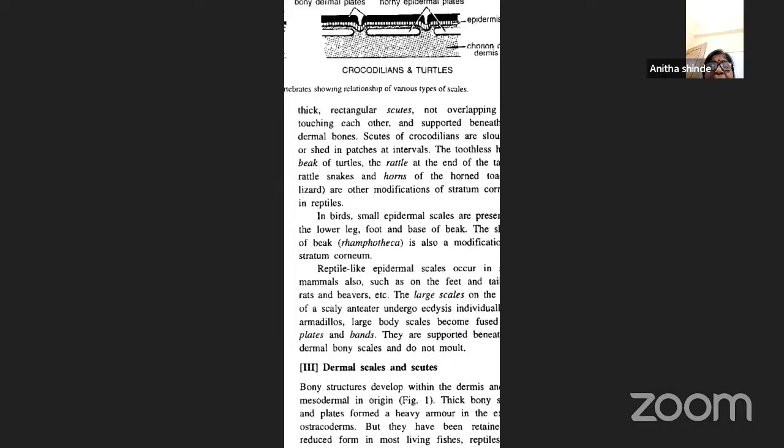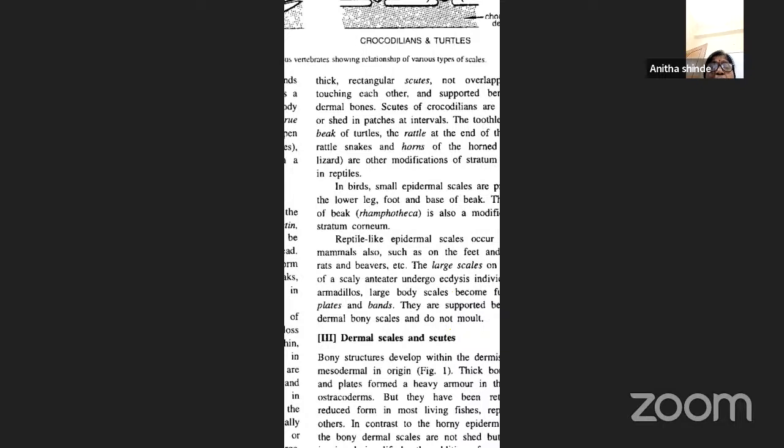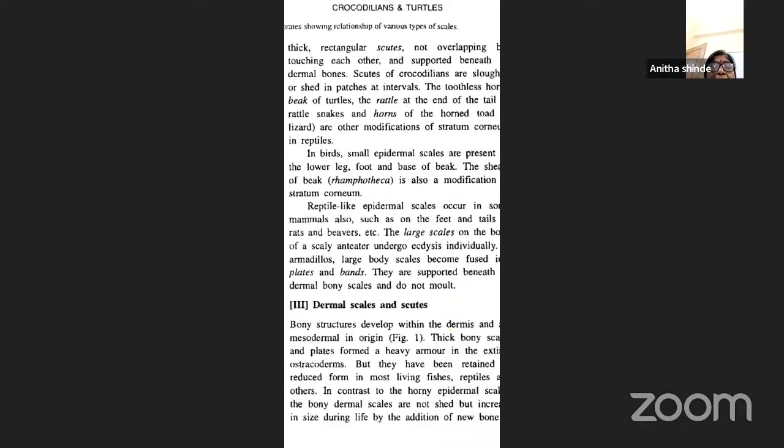Reptile-like epidermal scales also occur in some mammals, such as on the feet as well as the tails of rats and also beavers. So the large scales on the body also help them. All these are nothing but epidermal derivatives in the form of scales, scutes, horns, nails, and all those things which are found in different mammal species.